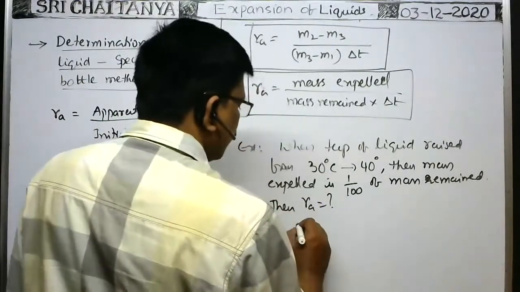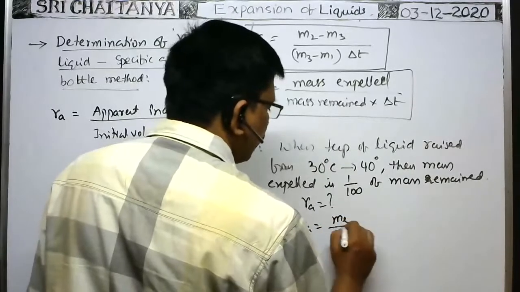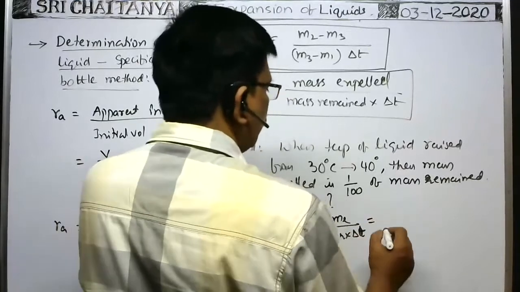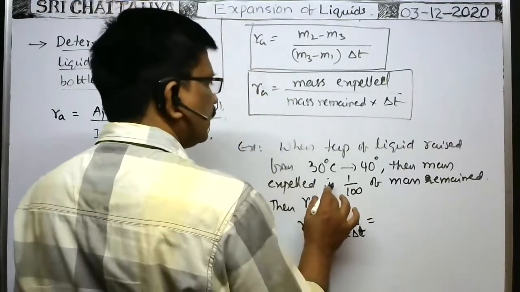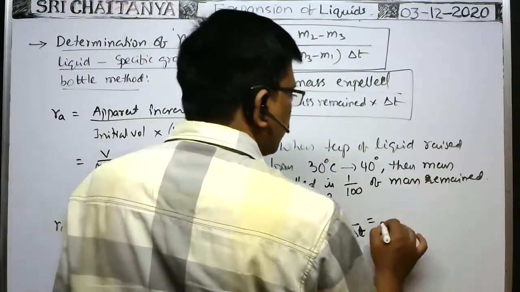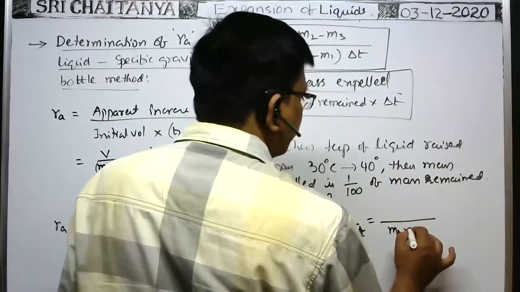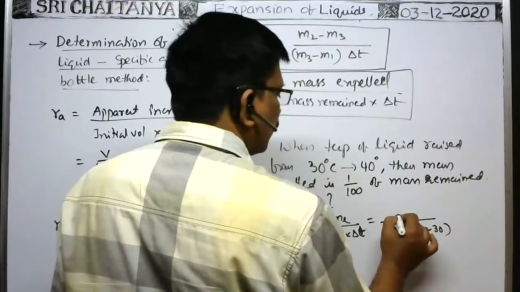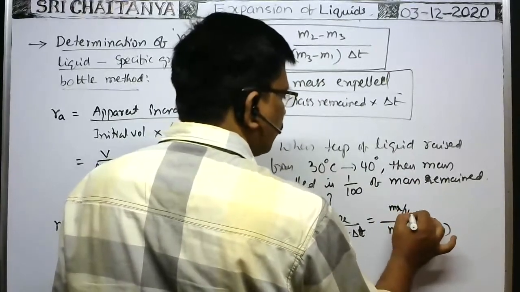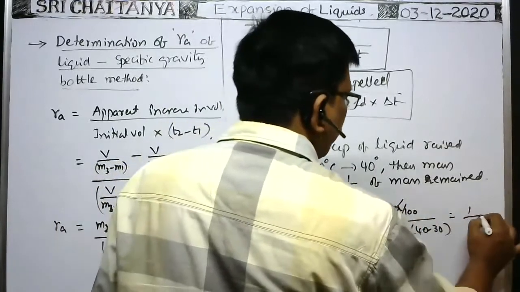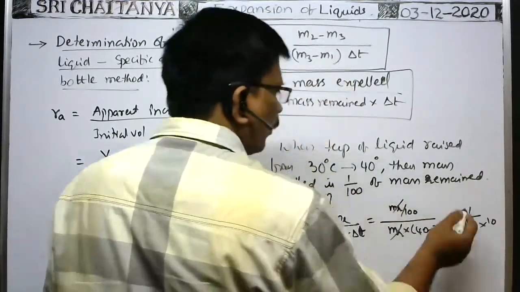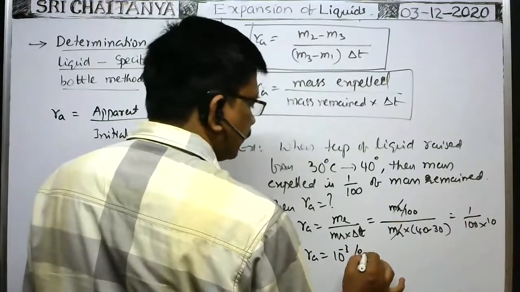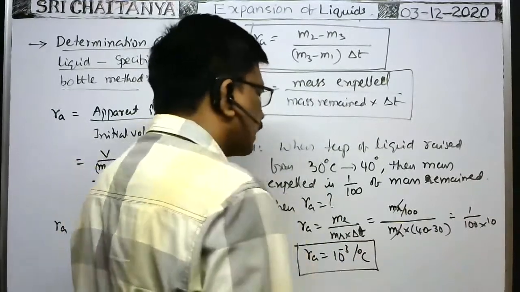You see, gamma apparent is equal to mass expelled by mass remained into rise of temperature. Mass expelled is equal to 1/100th of the mass remained. Suppose the mass remained is say mR. Rise of temperature is 40 minus 30. Mass expelled is mR by 100. So here mR cancels. So 1 by 100 by 10, so 1 by 10 to the power of 3. That means gamma apparent is equal to 10 to the power of minus 3 per degree centigrade or per degree Kelvin. This is the gamma apparent.